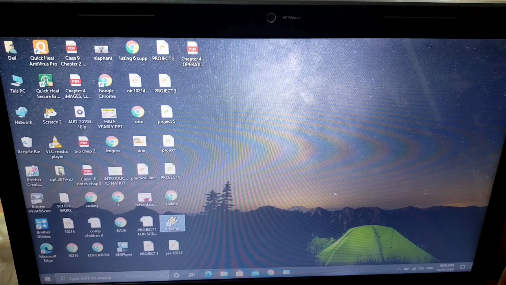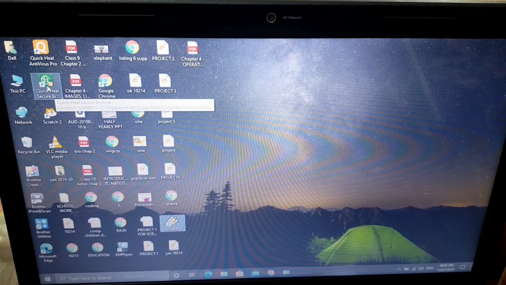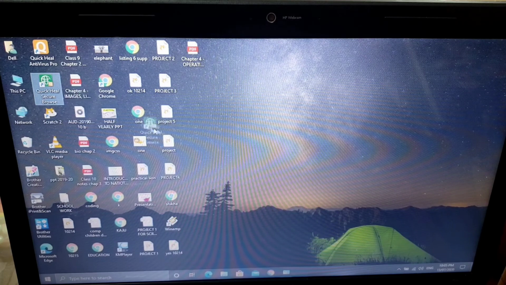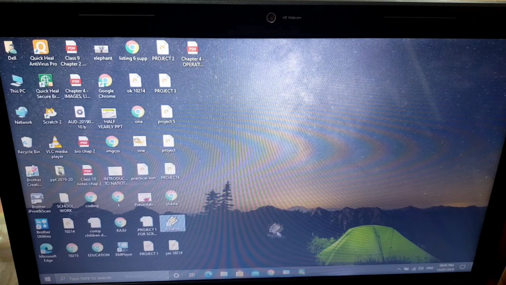Now how to bring the files which we need quickly to the taskbar, that is very easy. Students, whatever you want in your quick launch bar, simply select it. Like right now I'm selecting this Quick Heal, and just drag it to the taskbar. That will be added. Any file you want on the taskbar, just drag and drop it on the taskbar. That will be available. Okay, so this is how you can add a program to your quick launch bar.